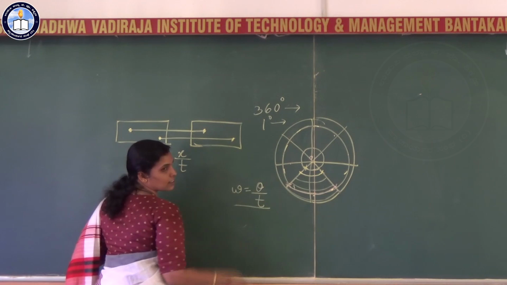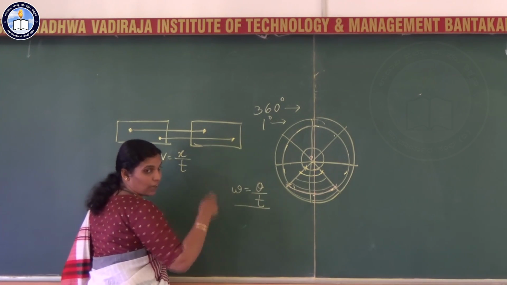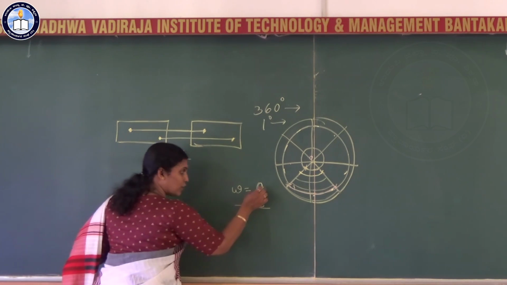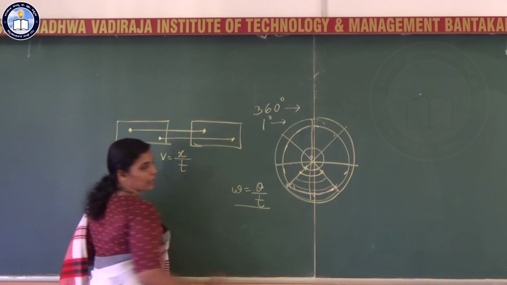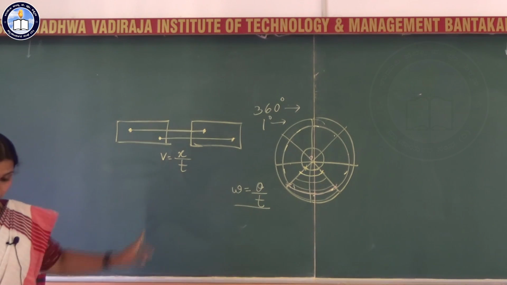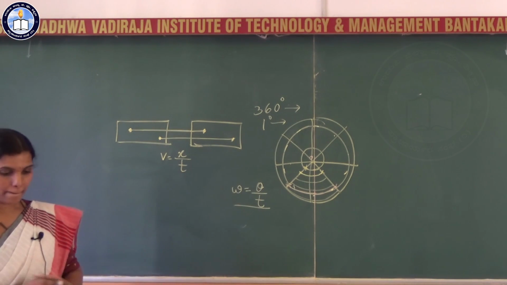Let us take theta as 360 degrees for one complete circle. Every particle takes the same time to rotate through this 360 degrees. So omega is constant here. Okay, I wanted you to note this point.